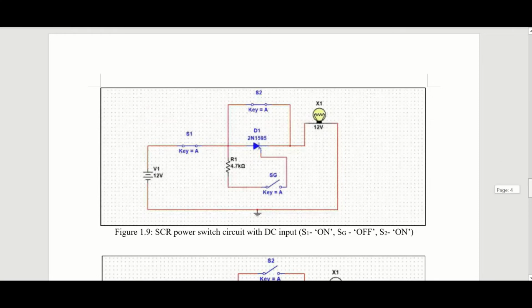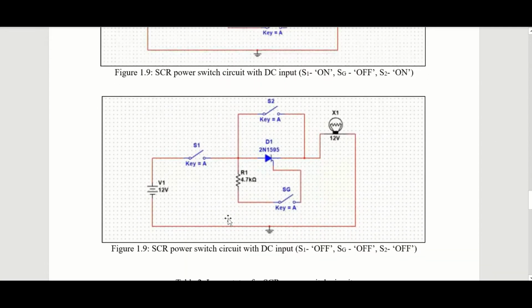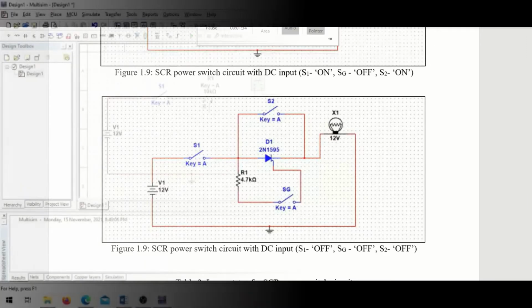And lastly, when switch 1 is off, switch 2 is off and switch G is off, the bulb will also turn off here. That's all from me. Thank you.